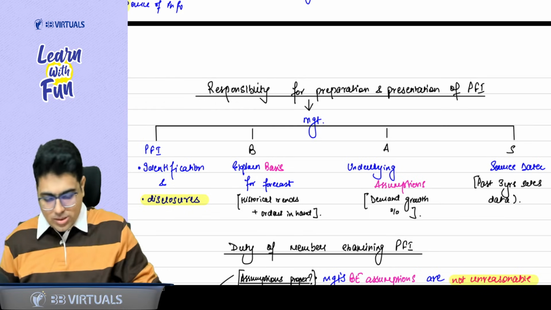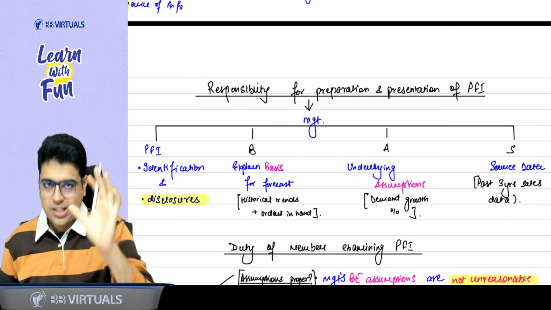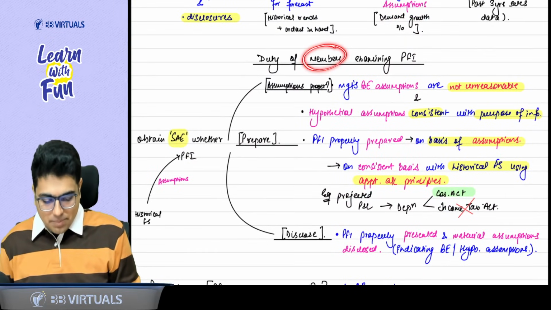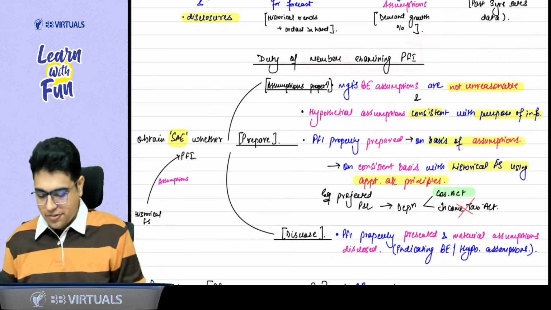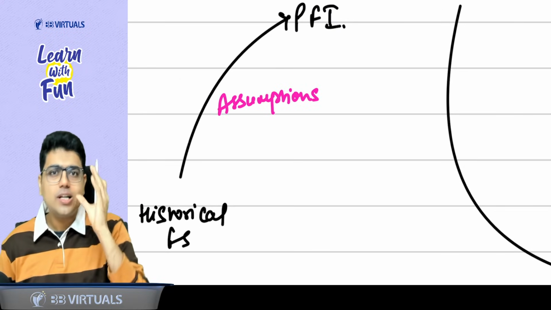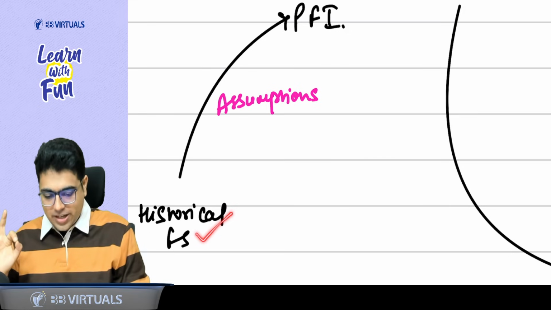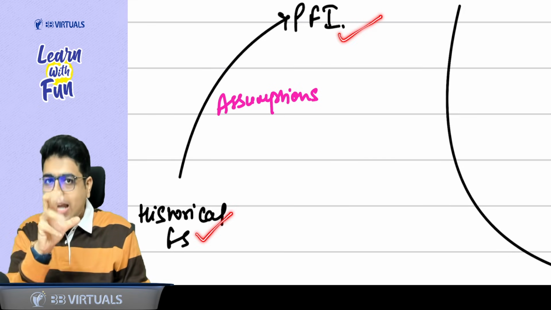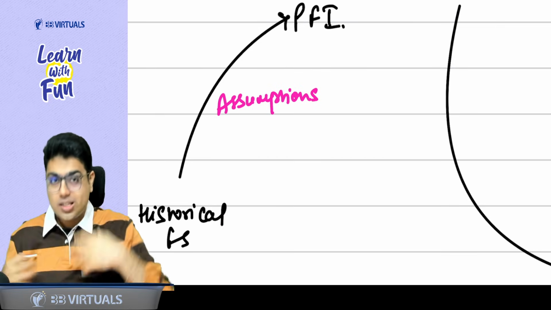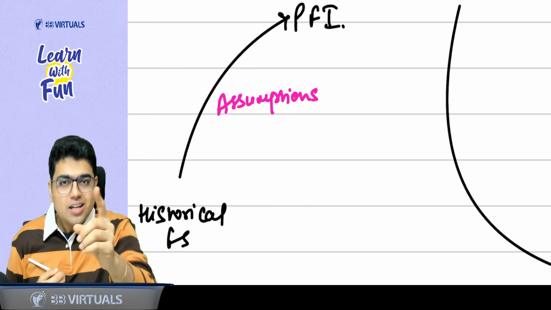Yes, sir. Now, sir, after the management, let's talk about the responsibility of the practitioner. Sir, what are the responsibilities of the practitioner or the member who is examining the PFI? First of all, tell me, in this PFI, what is the most important thing? Sir, it is the assumption. If you want to go from historical financials to prospective financials, what helps you? It is the assumption. So the main focus of us as a practitioner who is checking this PFI is again the assumption.